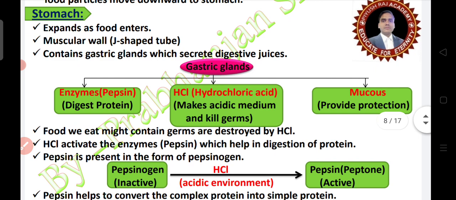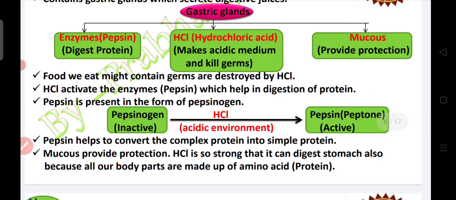Now, the stomach. When food particles enter the stomach, it expands. The stomach has a muscular wall, is a J-shaped tube and contains gastric glands which secrete digestive juice. Here you can see gastric glands secrete digestive juice: enzymes in the form of pepsin which digest proteins, and next HCl, hydrochloric acid, which kills the germs that enter with food particles and makes the medium acidic. Next, mucus provides protection to the inner lining of the stomach.